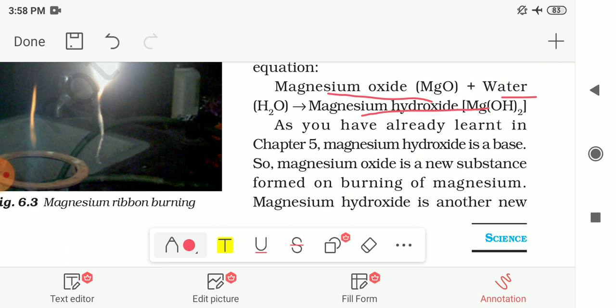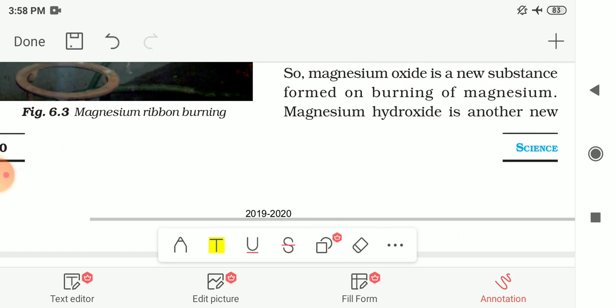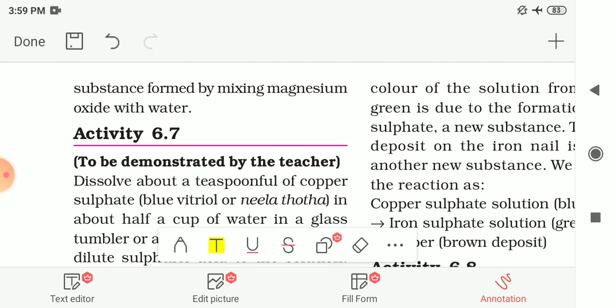You had already learned in chapter 5 that magnesium hydroxide is a base. Magnesium oxide is a new substance formed on the burning of magnesium, and magnesium hydroxide is another new substance formed by mixing magnesium oxide with water. Here the magnesium hydroxide is a base, so it will turn red litmus paper blue. It is a chemical change in which we get magnesium oxide and at the end magnesium hydroxide, which are the two new substances.